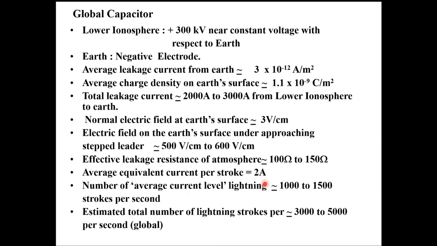Now we will see what's the importance of lightning. Of course, we'll go into the other aspects, how lightning develops and things like that. But these are the basic features of the global electrical phenomena, atmospheric phenomena, of which lightning is only one part. But it plays a very important role of maintaining the potential of the global capacitor nearly constant at 250 to 300 kilovolts. I think this summarizes the basic features of the global electrical system.